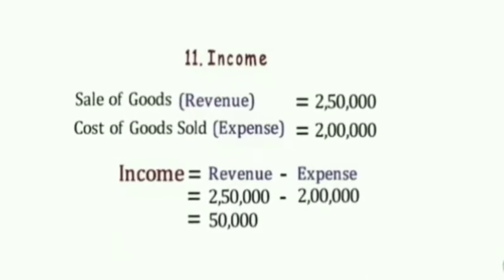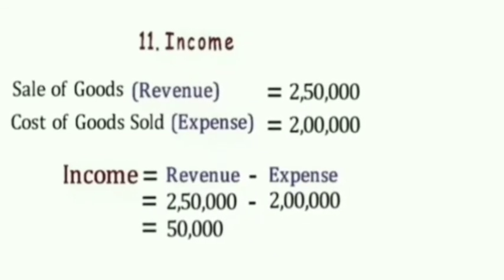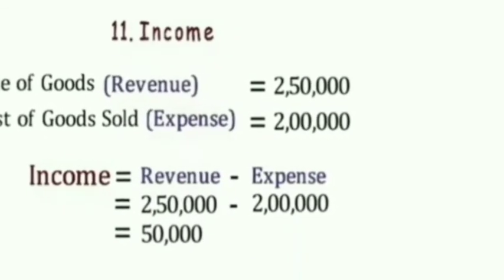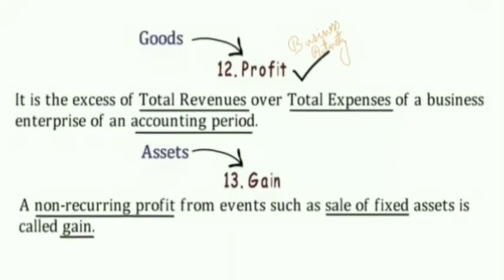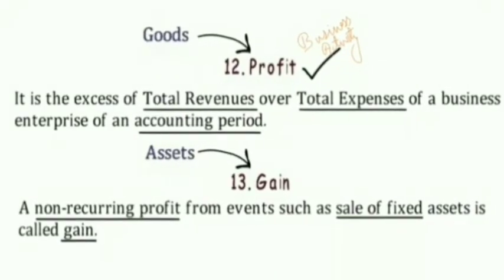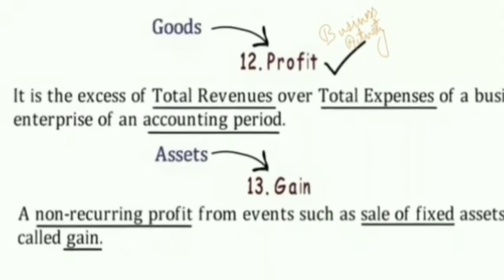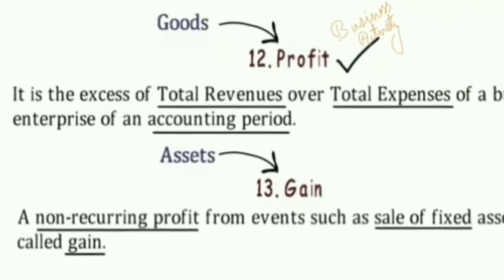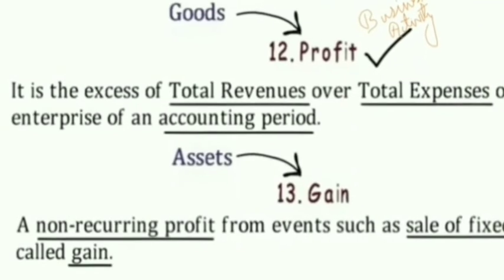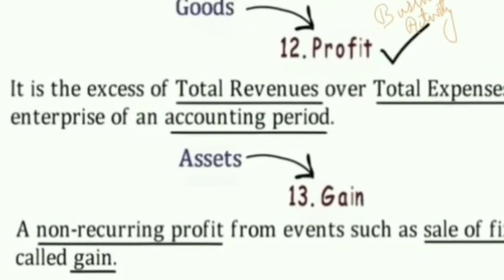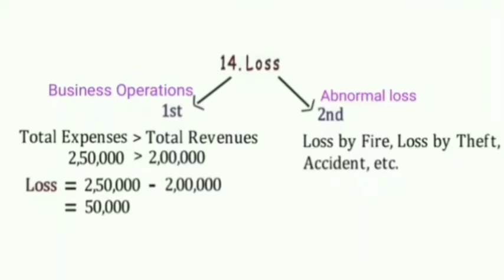Now, there is a difference between revenue and income. Revenue is the amount of sales of goods that has been received, and deducting expenses from the revenue results in income of the business organization. Profit results from the normal business activity, and thus when the total revenue is more than the total expenses of an accounting period, it is a profit. Gain results as a non-recurring profit that is not from the business organization's normal activity. It can be from sale of any fixed asset or receipt of any income.